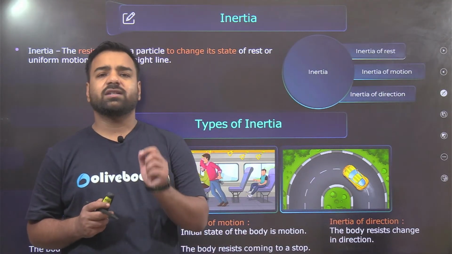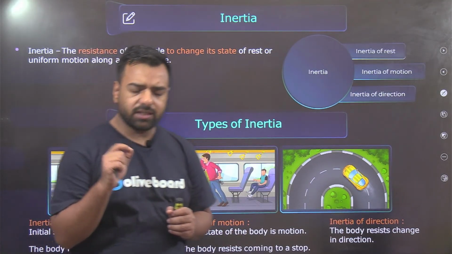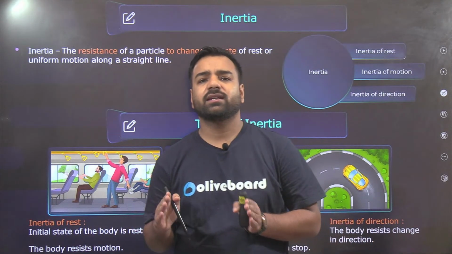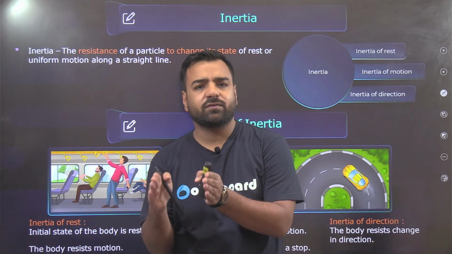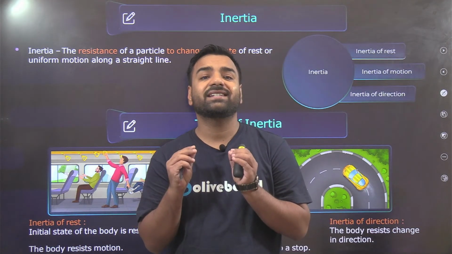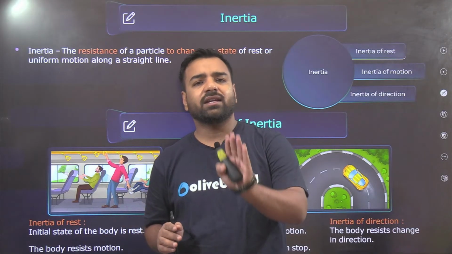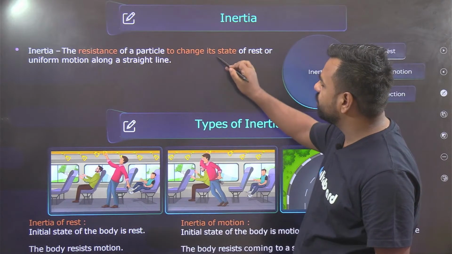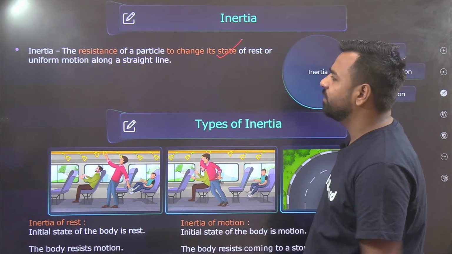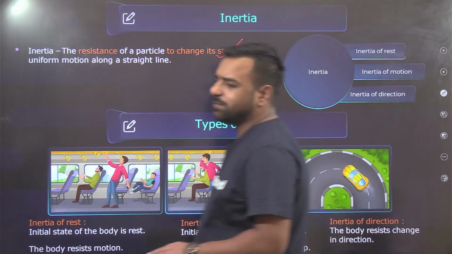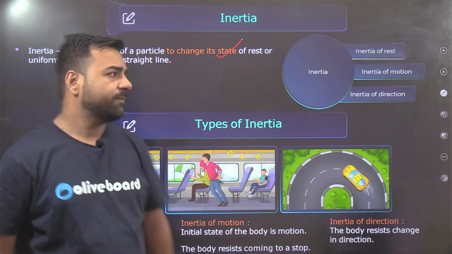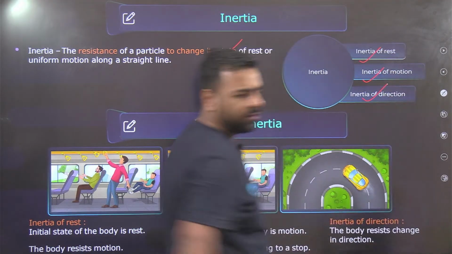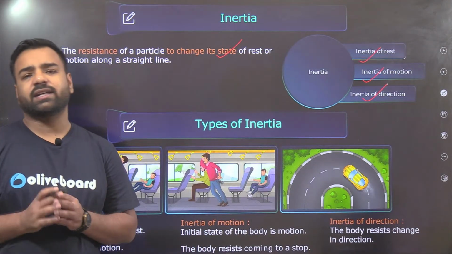First of all, what is inertia? Inertia is the tendency of a body to resist change, whatever the state is, whether it is a state of rest, a state of motion, or any direction, it will obstruct the change, right? It is the resistance of a particle to change its state, whether it is rest or uniform motion along a straight line. There are three types of inertia: inertia of rest, inertia of motion, and inertia of direction.